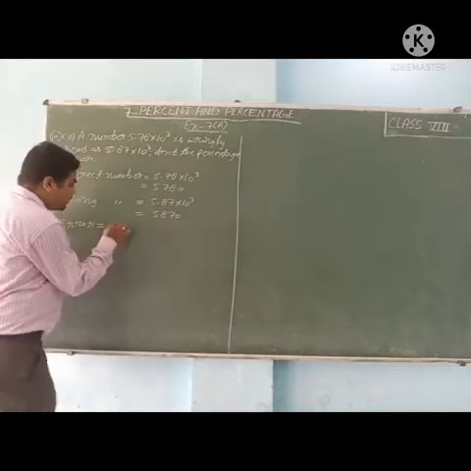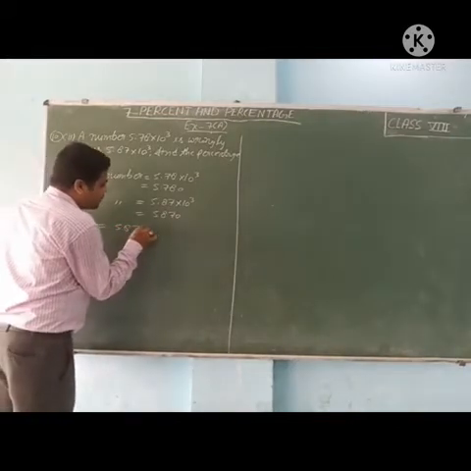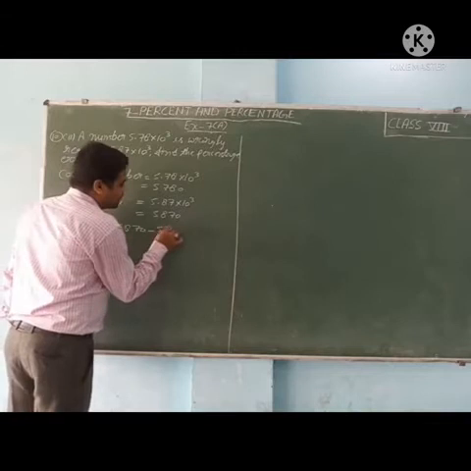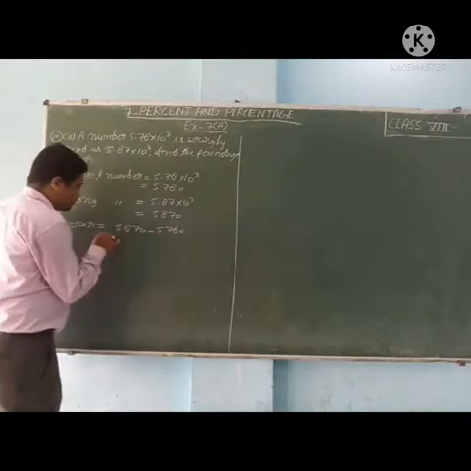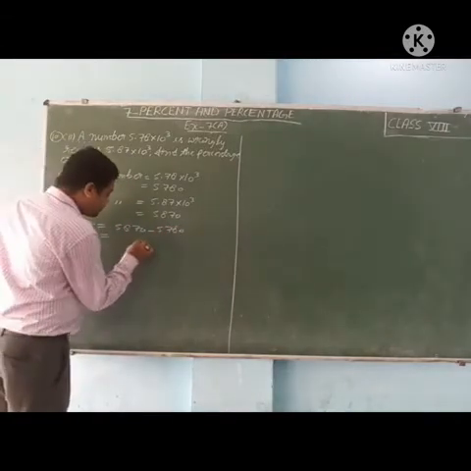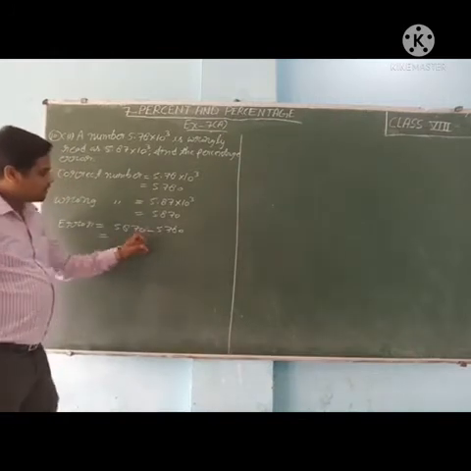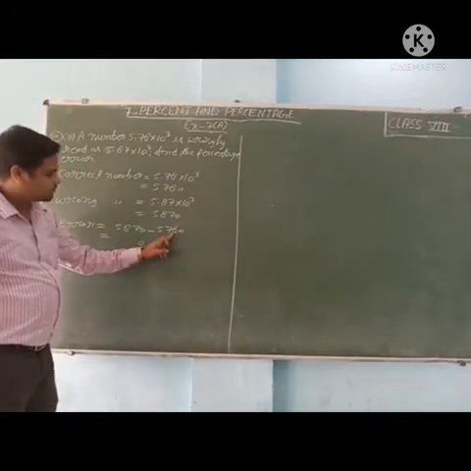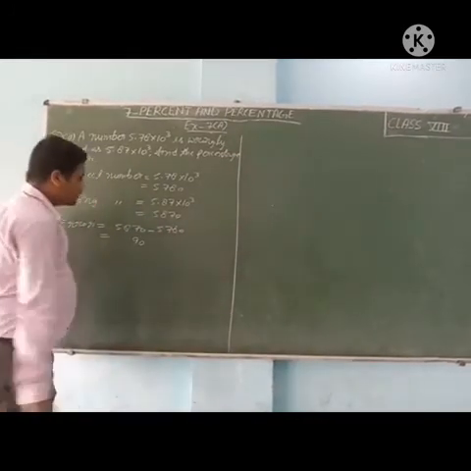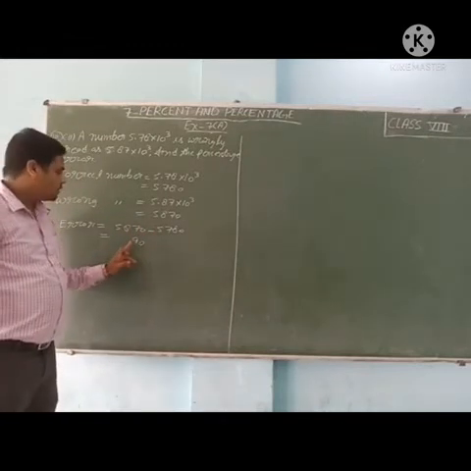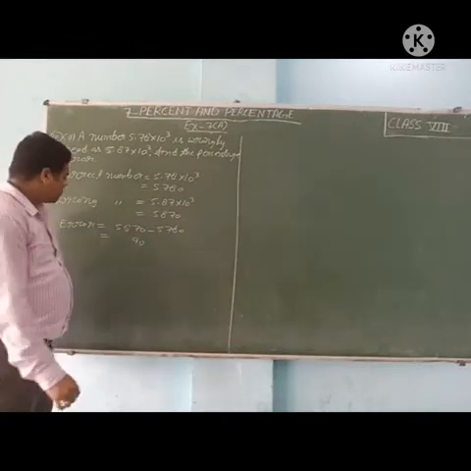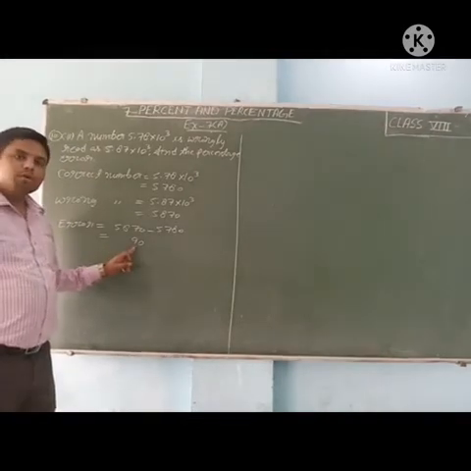So 5870 minus 5780. So what will we get? 0. 10, 7, 17 minus 8, 9. Then 7 minus 7, 0. Then 5 minus 5, 0. So error is equal to 90.